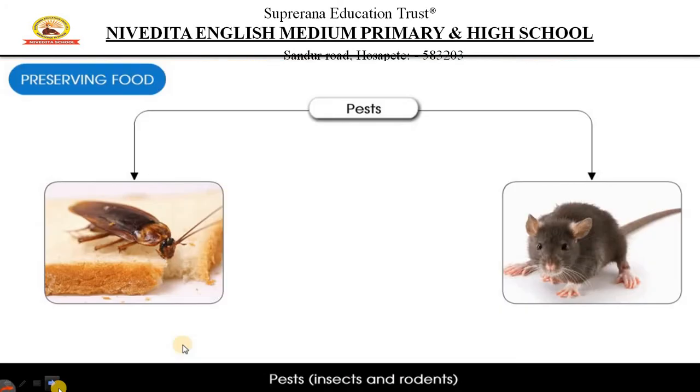So what are the main reasons that food gets spoiled? First and foremost are pests, right? What are pests? Pests are insects and rodents. As you can see, these are all insects, and these are called rodents. Insects and rodents are one of the main reasons that food gets spoiled, because they are